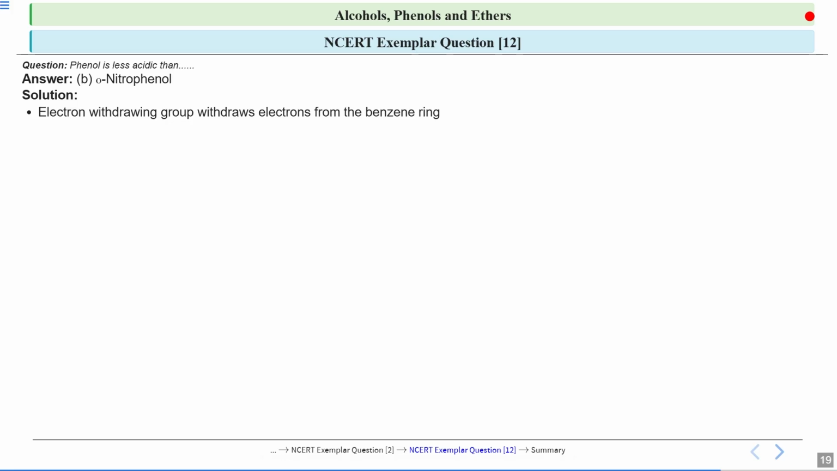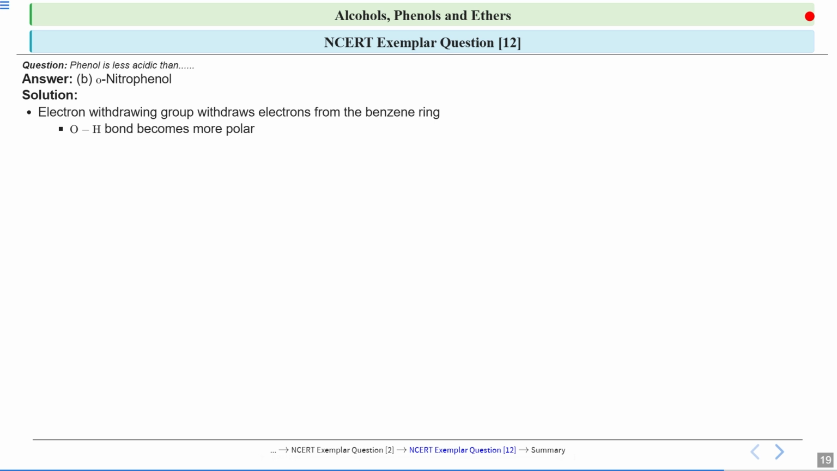Okay, now let us discuss the first case of orthonitrophenol. We know that nitro is an electron withdrawing group. It will withdraw electrons from the benzene ring because it has a minus I effect and a minus M effect. So your OH bond becomes more polar, because the oxygen is not rich in this case. Being more electronegative, it will withdraw electron density from the hydrogen. So oxygen will get a partial negative charge and hydrogen will get a partial positive charge.